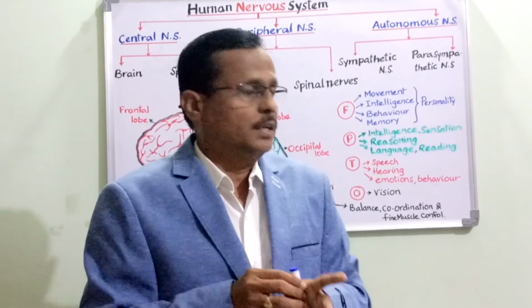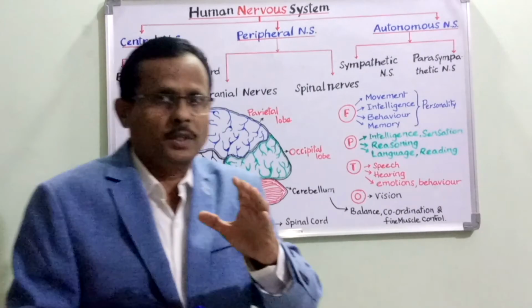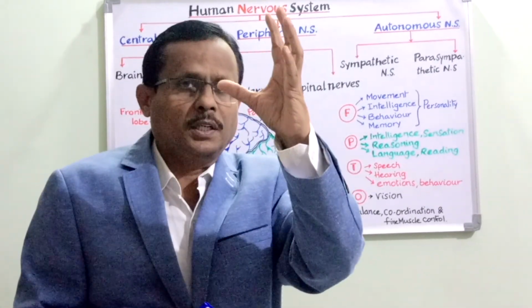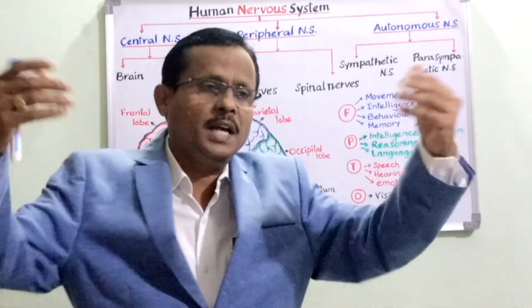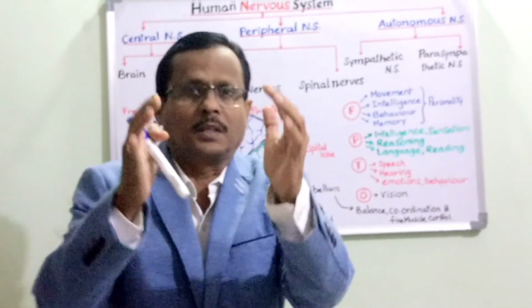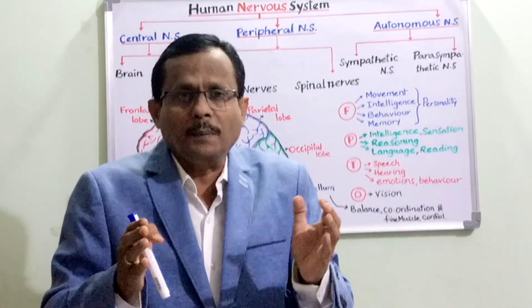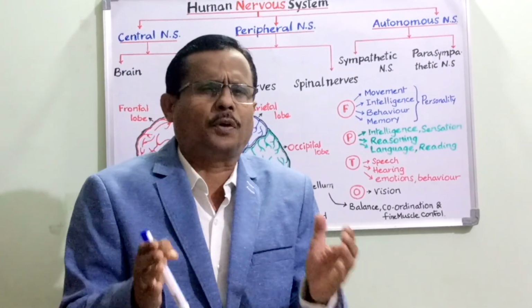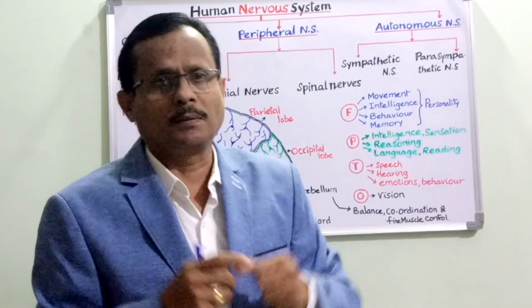Then researchers reveal that the human brain is said to be the highest evolved organ in the animal kingdom itself. No other organ in any animal can match the human brain. This is the capacity of the human brain. The human brain, actually, is an incredible machine. It's the best organ that we can see.